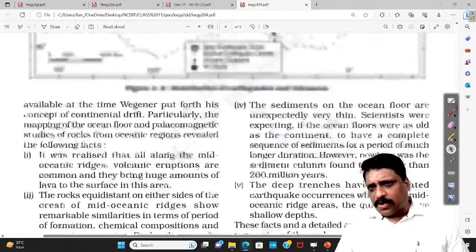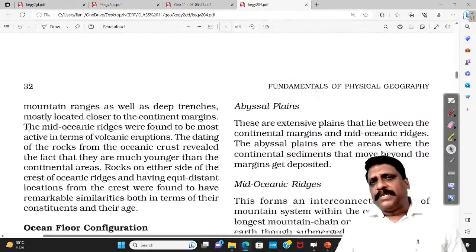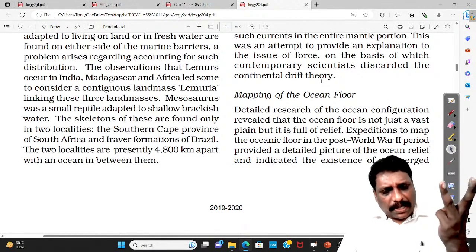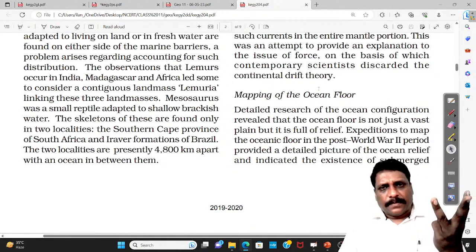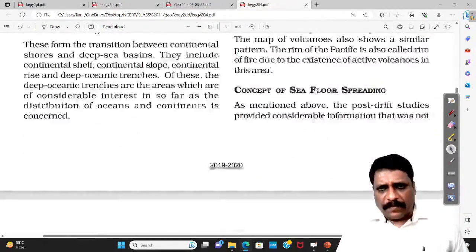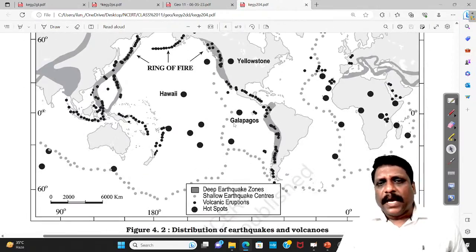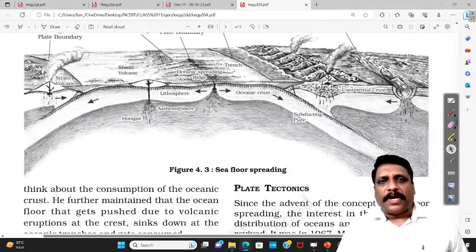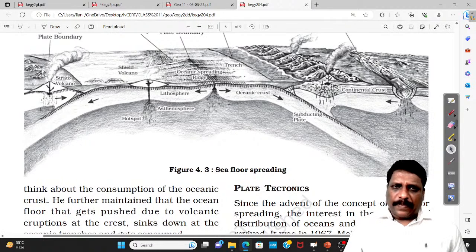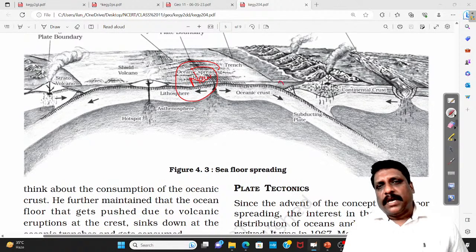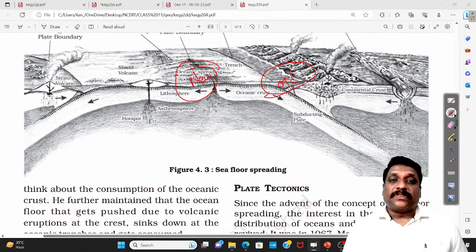Actually, this particular topic largely involves three chapters or three concepts. One is the continental drift theory of Alfred Wegener. Number two, seafloor spreading. According to the concept of seafloor spreading, the floor of the sea keeps on spreading. They say new oceanic crust will be formed near the place of divergence, and old oceanic crust will get destroyed along the place of convergence.